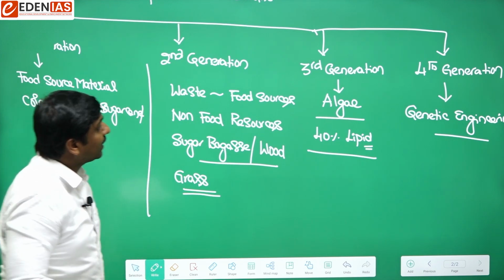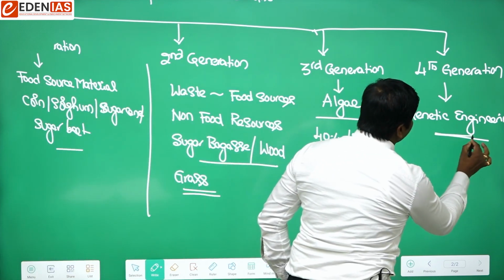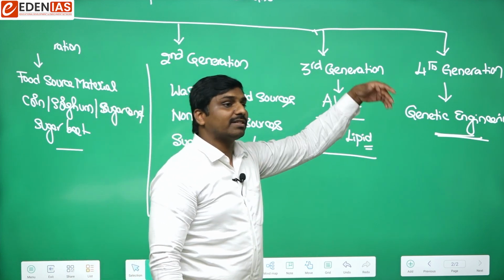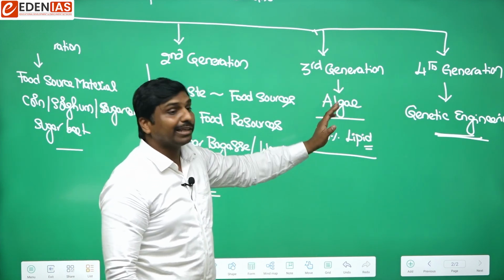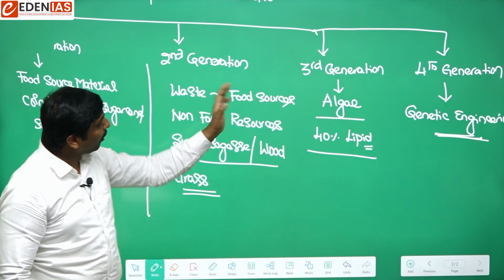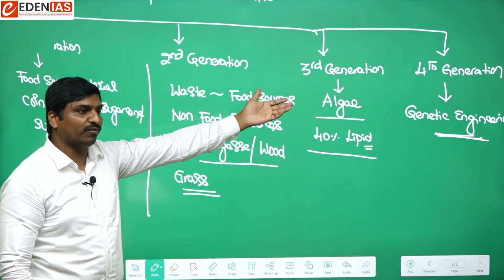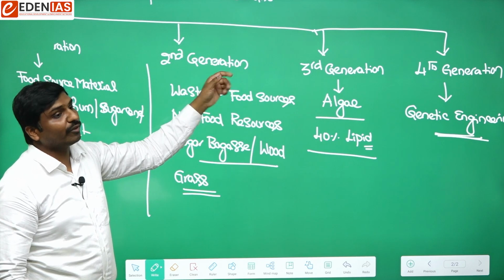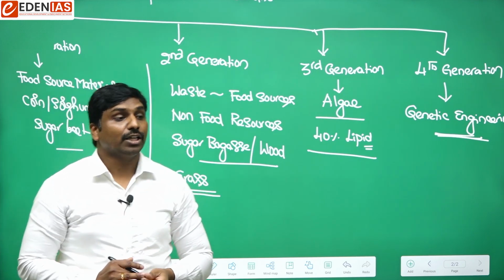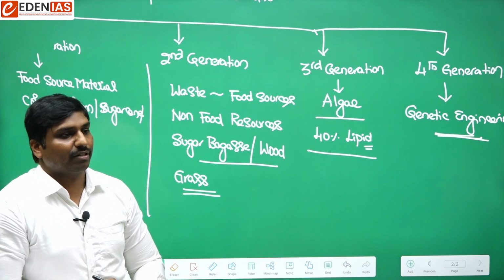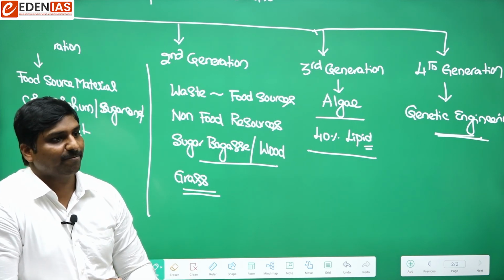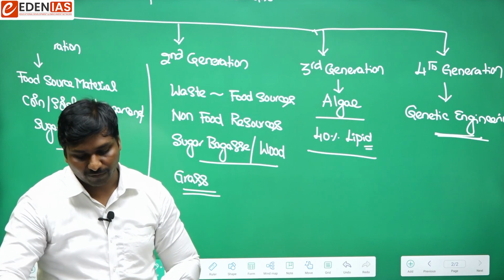Okay, so remember that if genetically engineered material is used for production of the biofuels, that would be fourth generation. If algae is used for the production of biofuel, then that is third generation. If non-food sources or waste derived from the food sources are used for production of biofuels, it would be second generation. And if we are using food sources like sugars, starches, etc., then that would be known as the first generation biofuels. Okay, so that is also one thing that you have to remember.